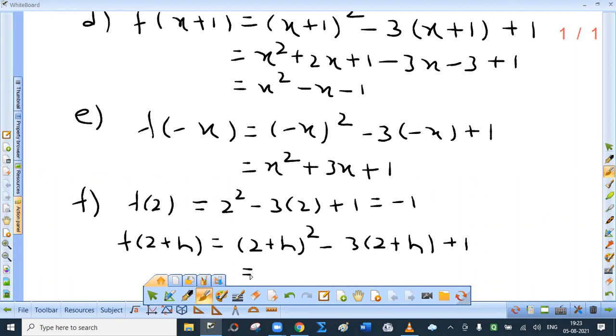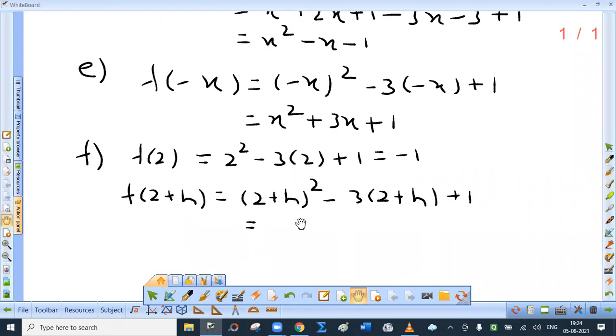Type your answer in chat box. Everybody should do this. No spoon feeding. Type your answer in chat box. I know you cannot write h square, but you can at least say h square 2. I think you should get h square plus h minus 1. Is this correct? Please type your answer in chat box. H square plus h minus 1. Okay.